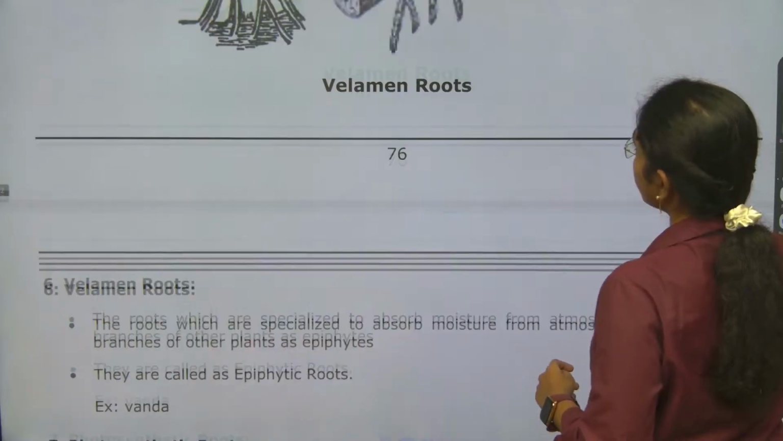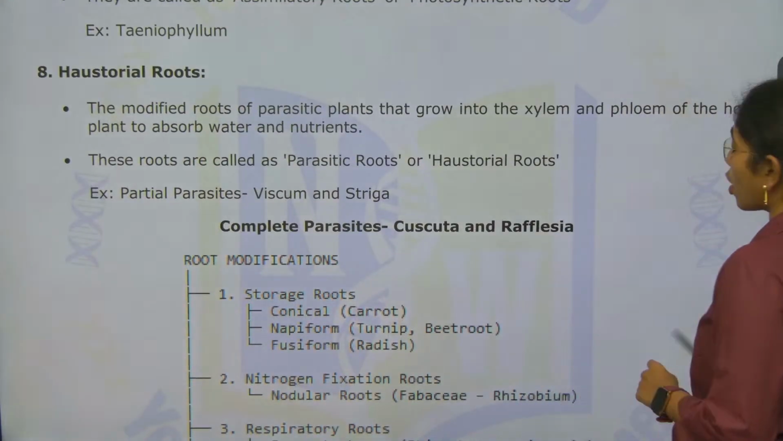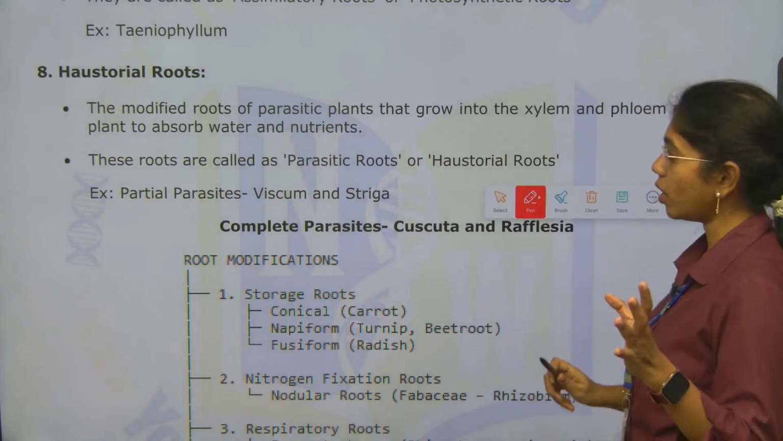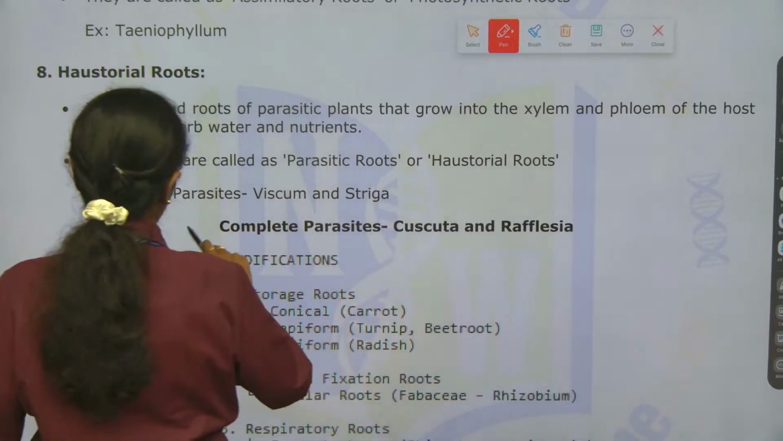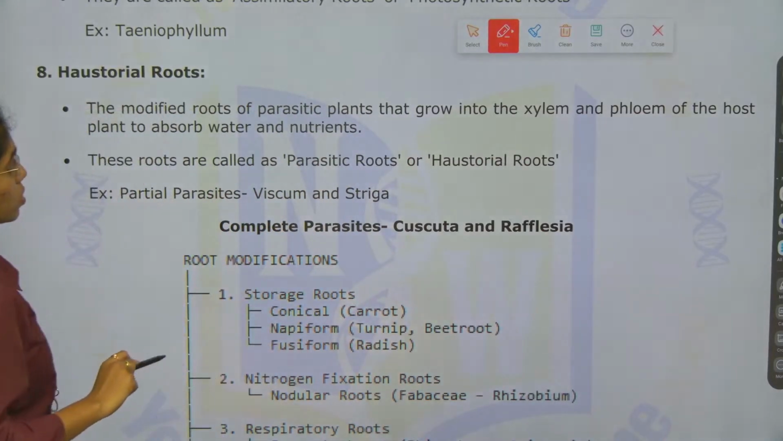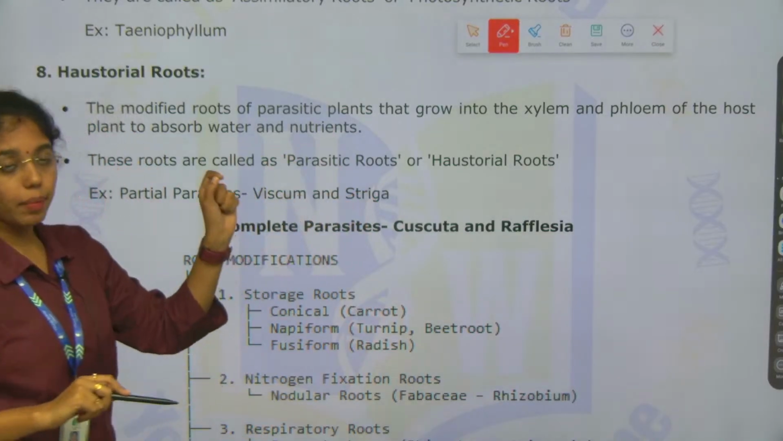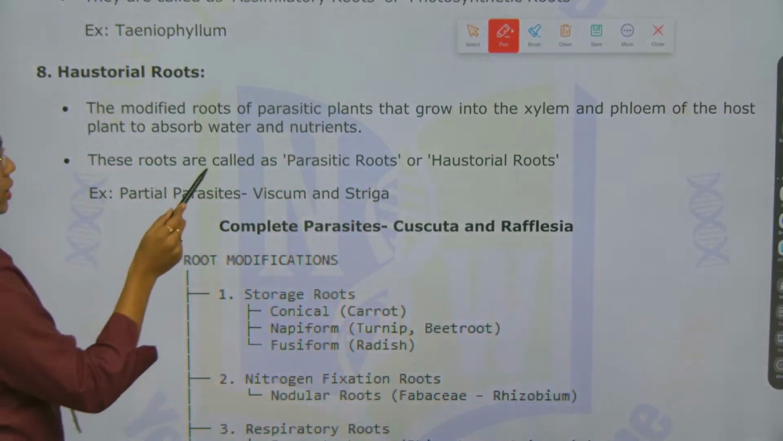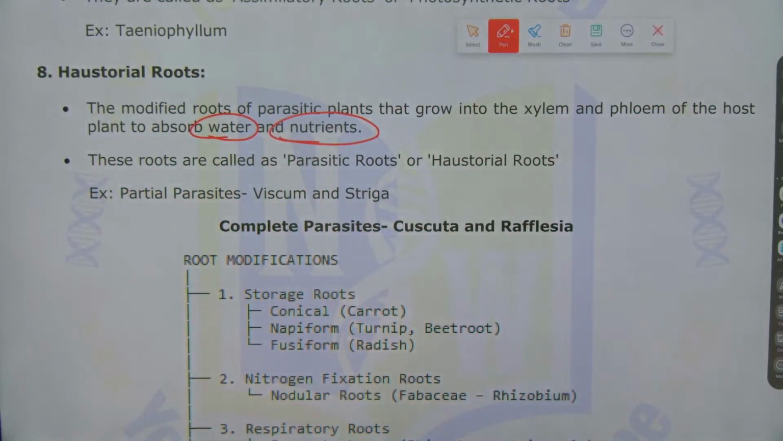Next, haustorial roots. Haustorial roots are also addressed as parasitic roots. Haustorial roots are also known as parasitic roots. The modified roots of parasitic plants that grow into the xylem and phloem of the host plant. This will absorb water and nutrients. We have two types of parasitic roots.